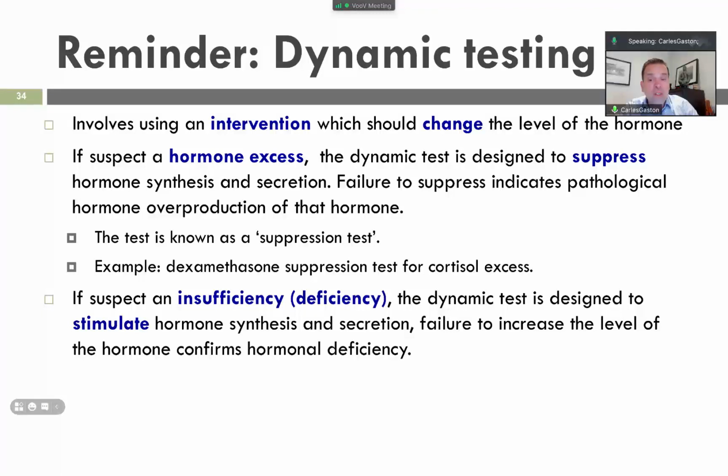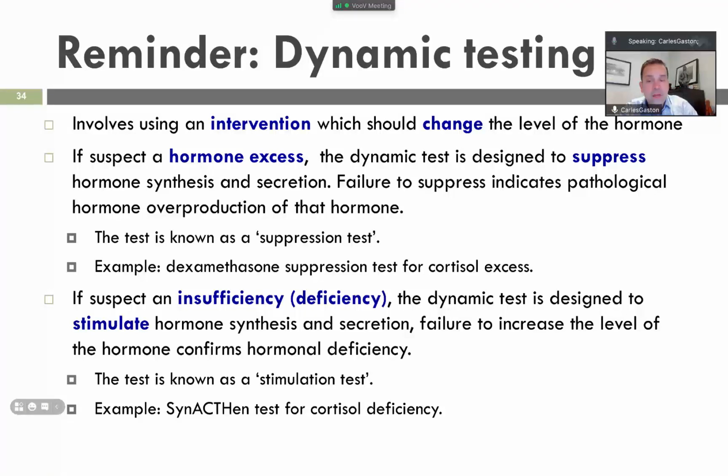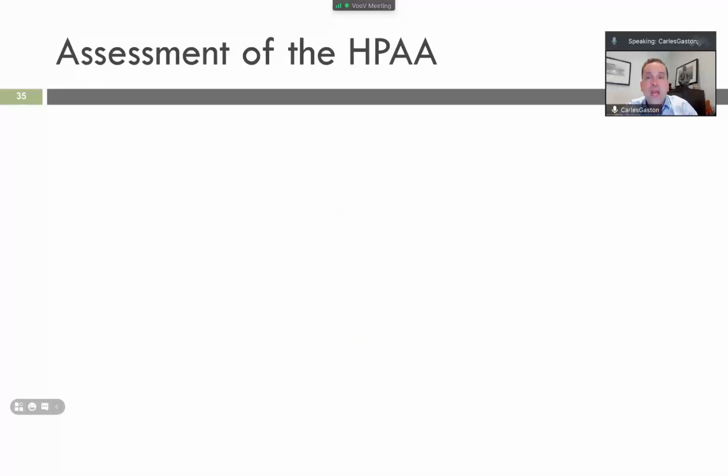We are not studying now hypersecretion of cortisol, but we will look at the deficiency. We will look at the synaptin tomorrow. So this test is known as the stimulation test.